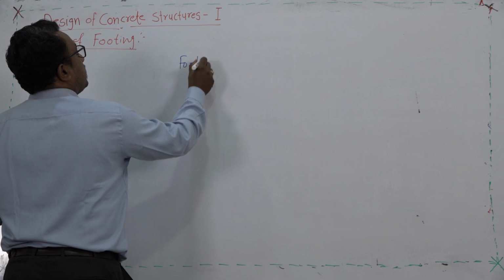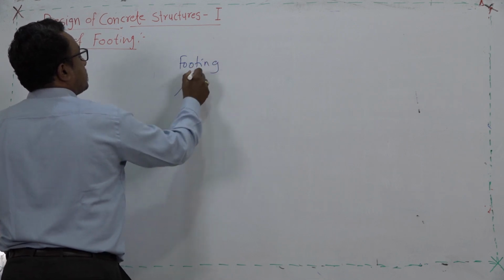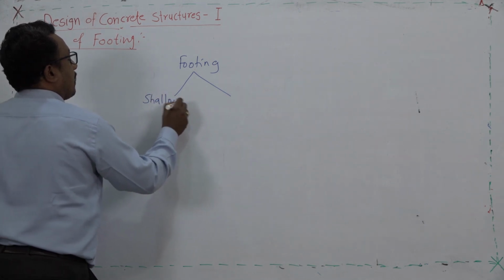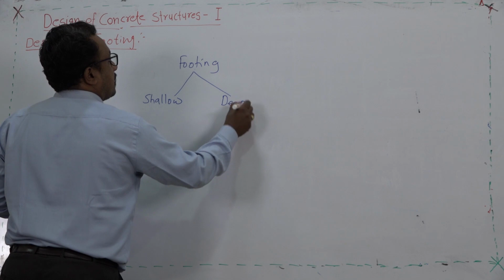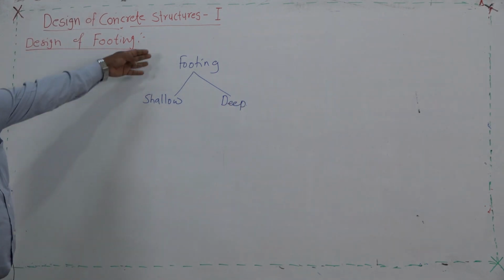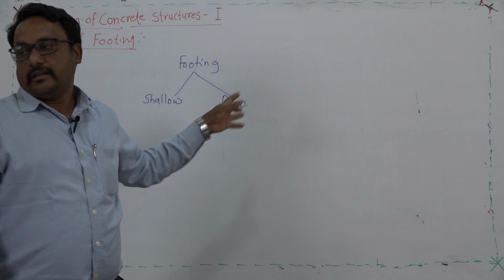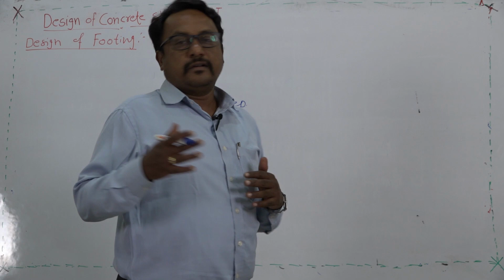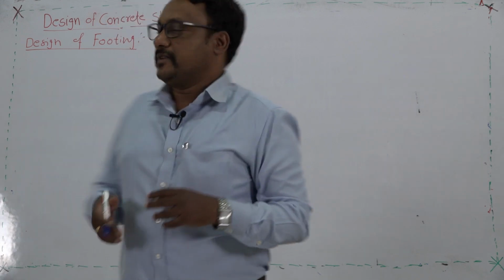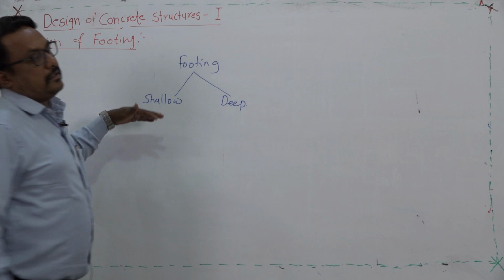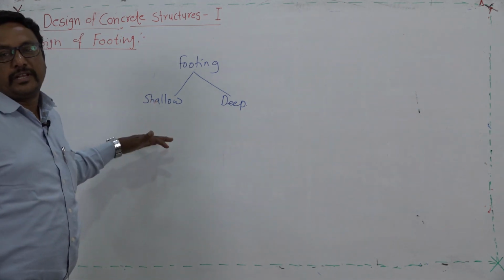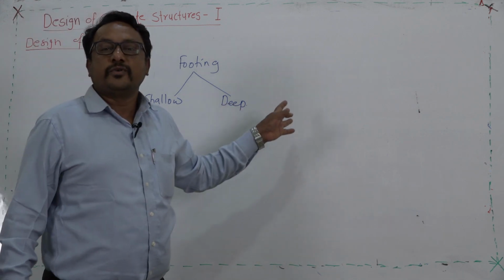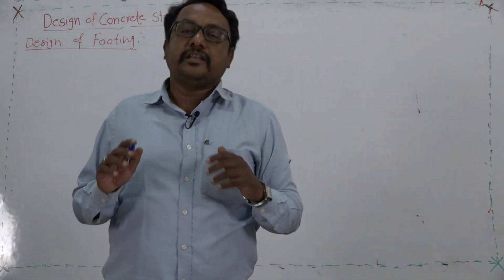Footing broadly divides into 2 parts. One is called the shallow footing and the other one is called the deep footing, or it is also called the foundation: shallow foundation and deep foundation. The difference between the shallow and the deep is based on the depth of footing. If the depth of footing is less than the width of footing, then that footing is called a shallow foundation, whereas when the depth of footing is more than the width of footing, it is called a deep foundation.